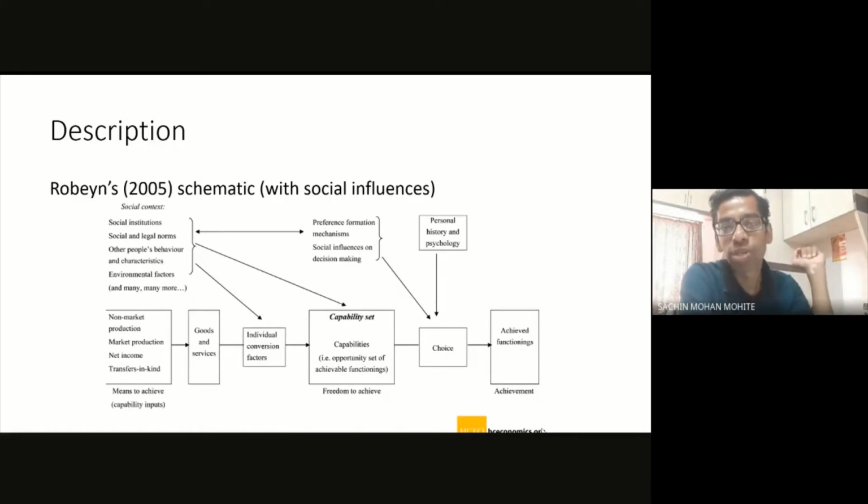And then one important thing to notice: yesterday we had listed the resources, but here they are explaining the means with which you can purchase the resources. So in the sense that it's referring to, let's say, income, which has a certain value which can be translated into a resource. It might not be a resource directly.